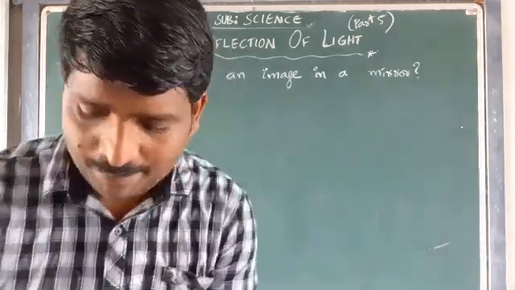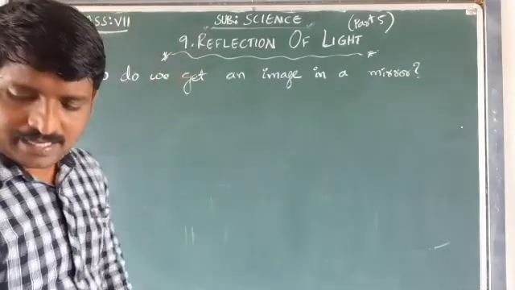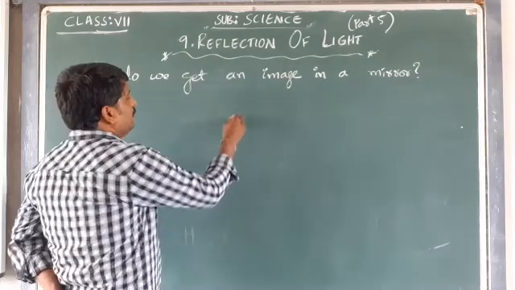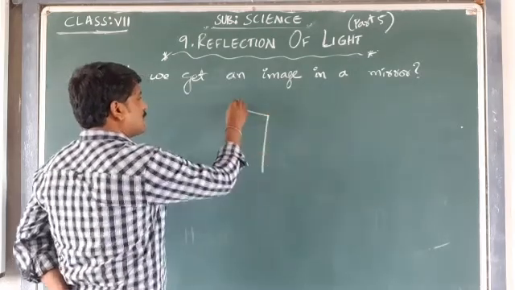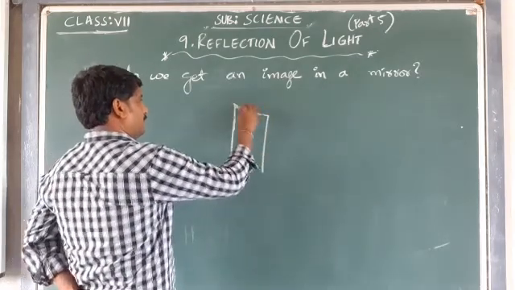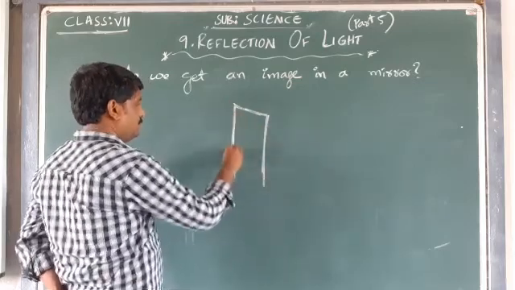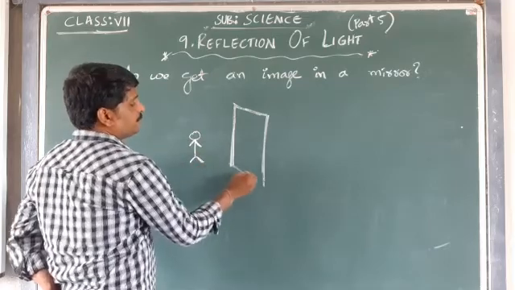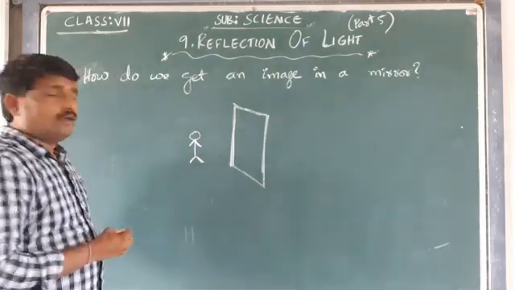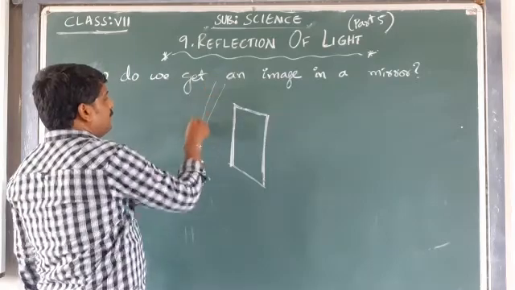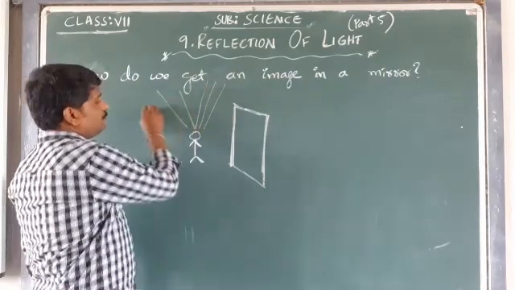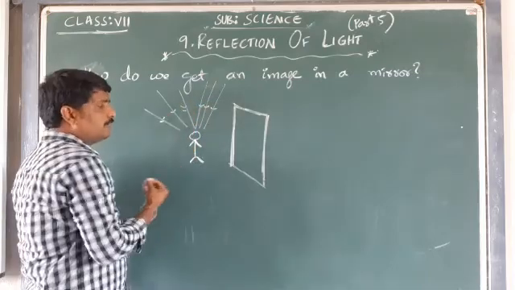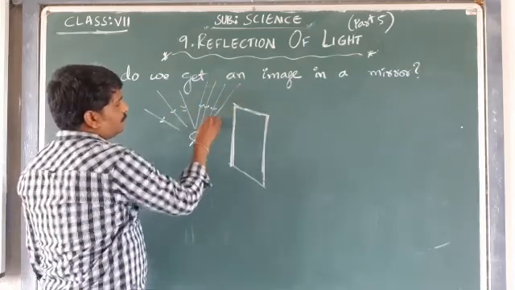Let me draw a rough sketch. Assume this is a mirror, and I am standing in front of the mirror. Many light rays, from sunlight or some other source, fall on you.